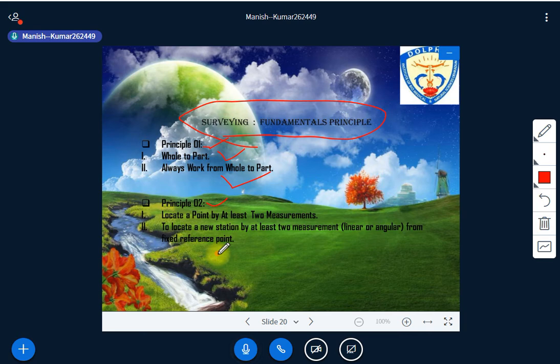Whenever the surveying work starts, or the surveyor has to start this surveying process I'm talking about, by the time he starts the surveying process, these two principles have to work here, right? And what is the purpose of using all these principles? So that we are able to minimize the error. The purpose is only that error minimization is required. So one by one I'd like to explain both the principles. First we go through this whole to part principle.